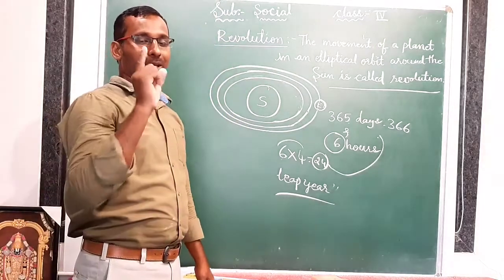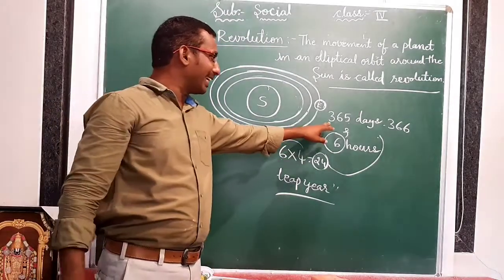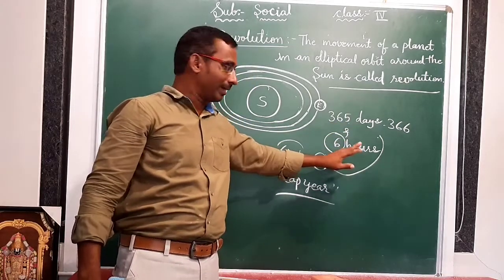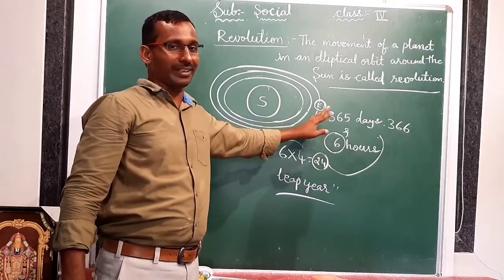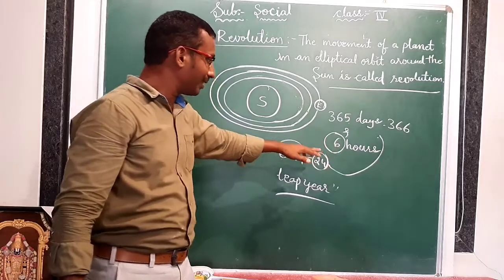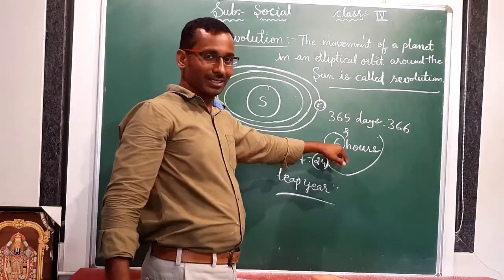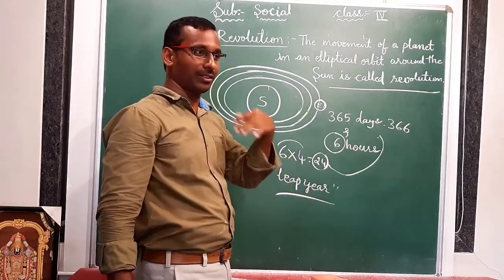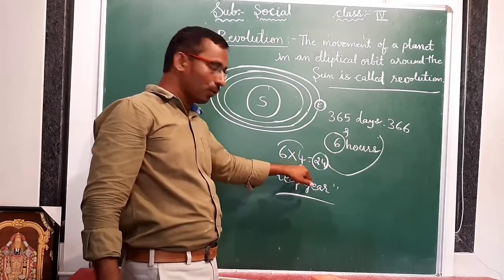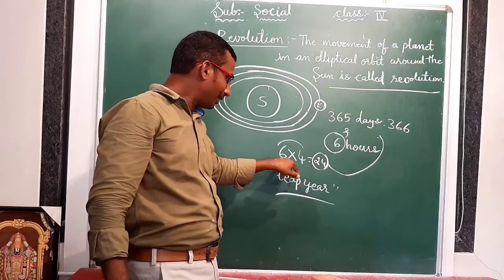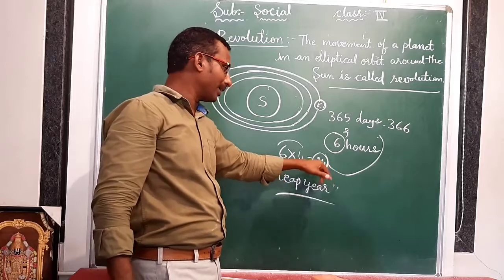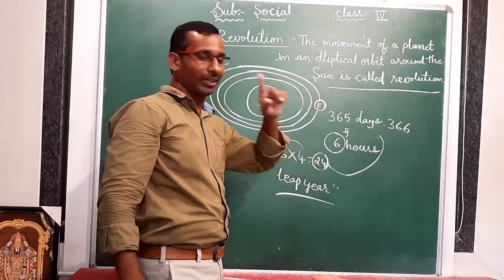To complete one revolution, Earth will take 365 days, 6 hours. Generally we say 365 days, we do not say 6 hours, but 6 hours is also there. In the same way, in 1 year 6 hours, second year 6 hours, third year 6 hours, fourth year 6 hours. So if you calculate 6 into 4 years, 6 fours are 24 hours. This 24 hours means 1 day.